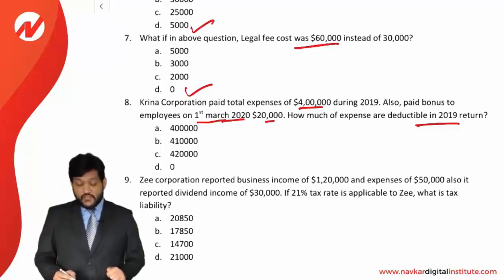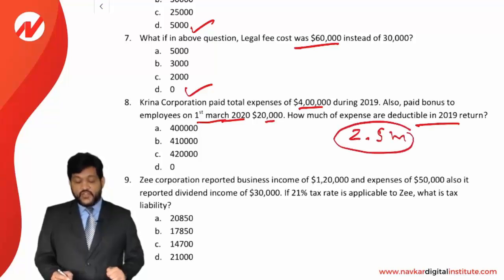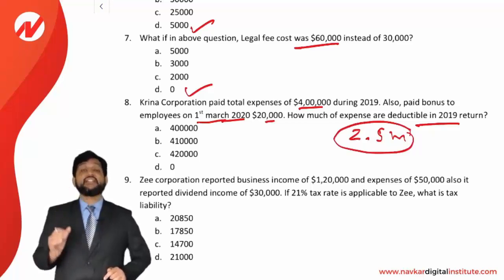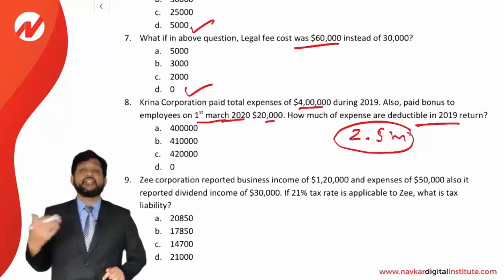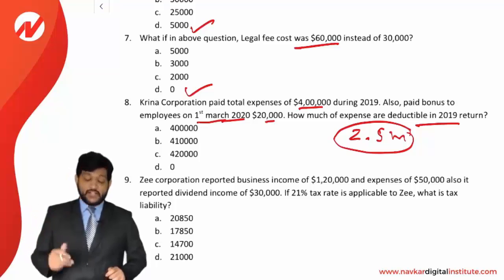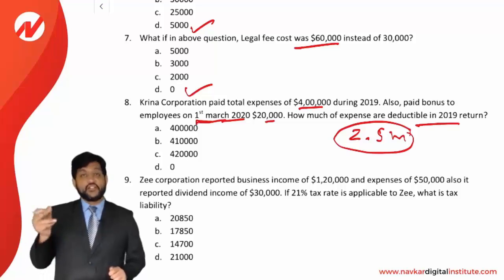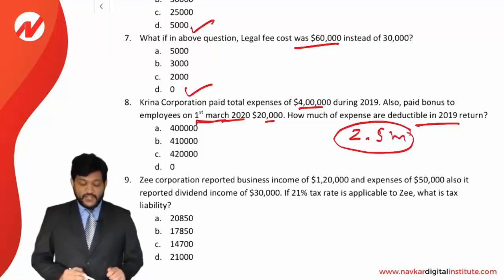Friends, if you see the rule, if it is paid up to 2.5 months of the next year, then you can deduct it in the current year itself. Expense paid till 2.5 months of the next year can be deducted in the current year itself. So it is paid on 1st March. That's why it is covered under 2.5 months. So it will be deducted. So 4 lakh plus 20,000, 4 lakh 20,000 will be deducted in 2019.